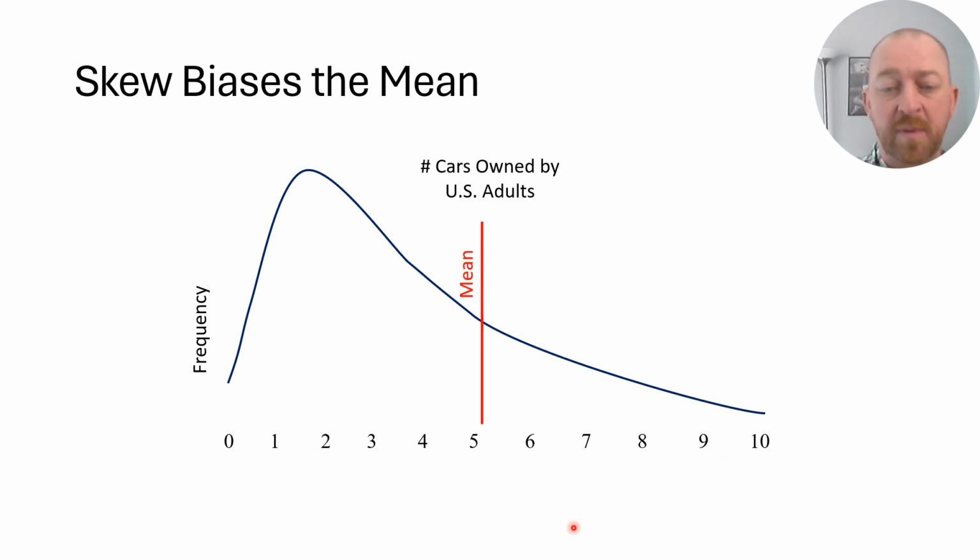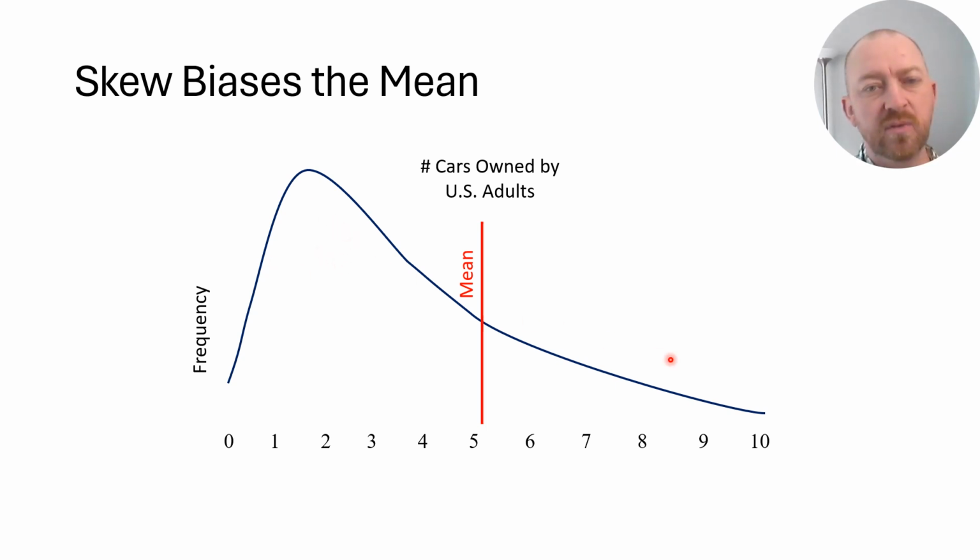And in theory, you've got people like Jay Leno who owns, I don't know, 40 cars or something like that, right? So you'll often find these skewed distributions when there's sort of a lower limit, in this case 0, and it just can't go below that, right? I can't own negative numbers of cars, really. And then it can go up though, and it's not unusual for it to go up from there, but most people kind of lean towards just a few, right?